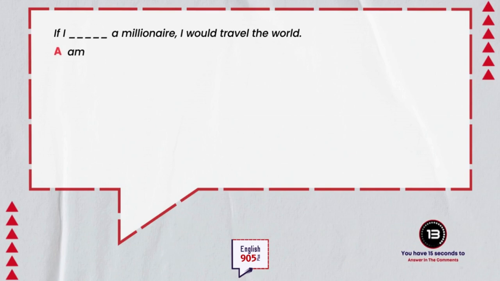A. If I am a millionaire, would travel the world. B. If I were a millionaire, would travel the world. Which one is correct? Answer in the comments below.